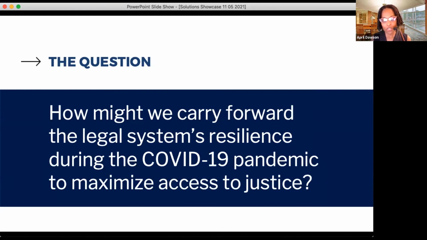So as far as the specific question, we wanted the students, in thinking about a solution or solutions to the access to justice crisis, to think about how the courts and lawyers and the whole legal system responded to COVID. So the specific question that they were asked was, How might we carry forward the legal system's resilience during the COVID-19 pandemic to maximize access to justice?